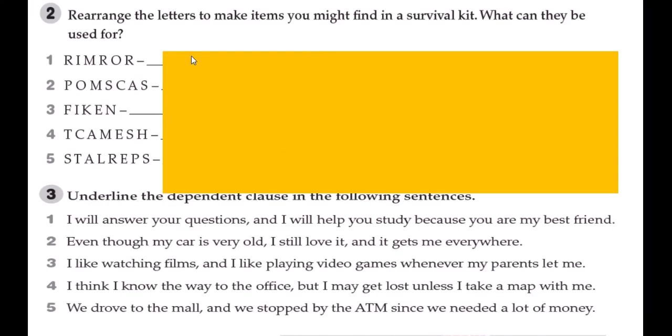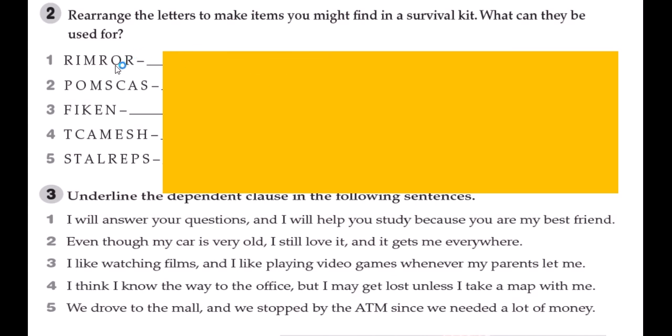Here, let's check this exercise, please. We have to rearrange the letters to make items you might find in a survival kit. Before starting, what can we find in a survival kit? As I explained to you, we may find matches, lighter, torch, mirror, compass, knife, for example. All these things can be found in a survival kit. Here we have to rearrange these letters to make a meaningful word and to know how we use this one in a survival kit.